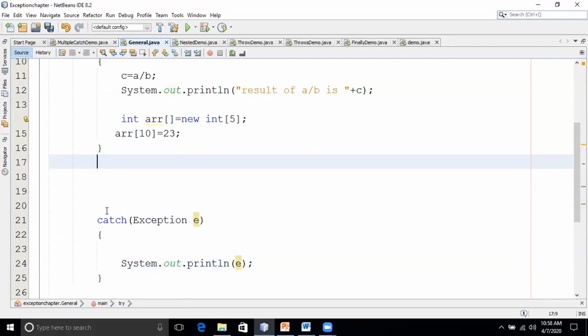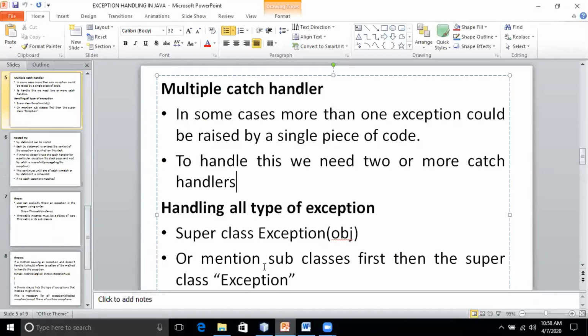That time, what we should do here is, first we have to mention its subclasses. Are you able to see the screen? Yes, sir. Can you see this point? To handle all types of exceptions, you can write the superclass Exception object. Only one catch handler you can write.